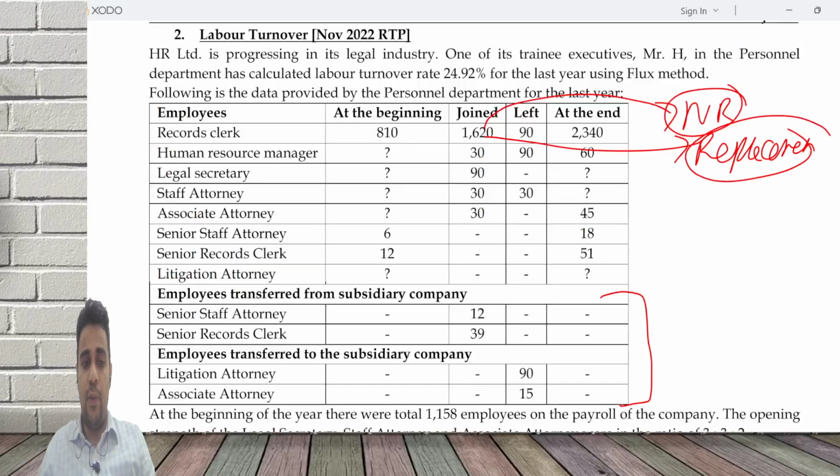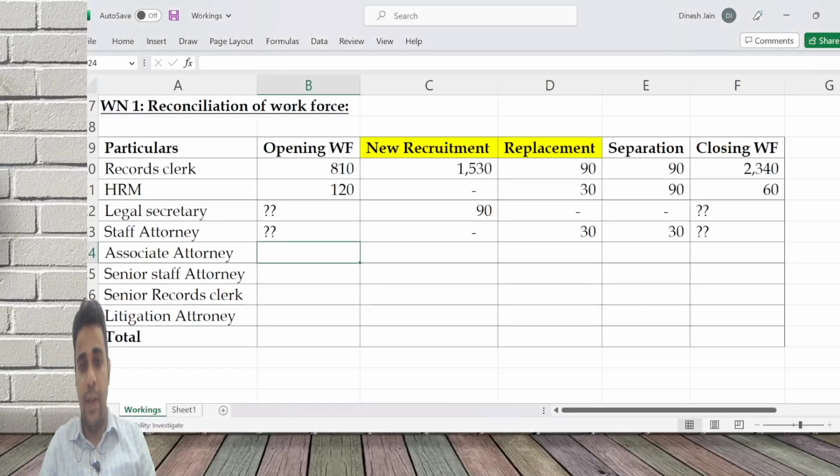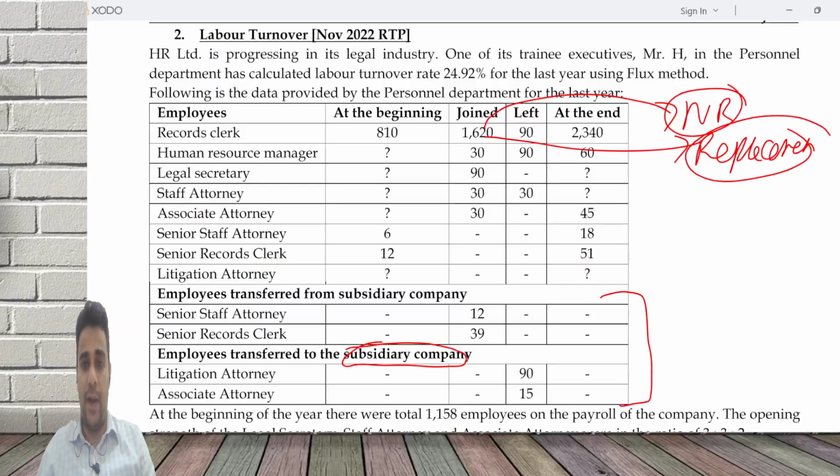The associate attorney: what happened is, we have also transferred something to the subsidiary company. Whatever you have transferred to the subsidiary company is like a separation, because they are a different company and I am another company. So here in associate attorney, separation is 15. What is this 15? Whatever you have transferred. So this left is 15.